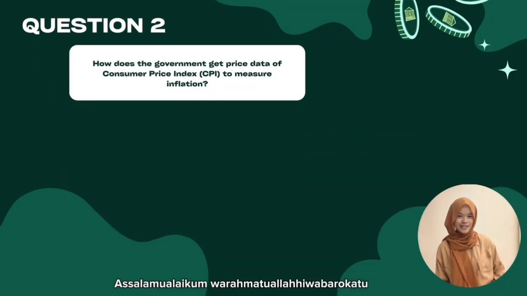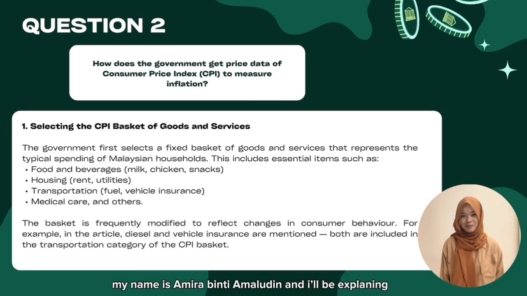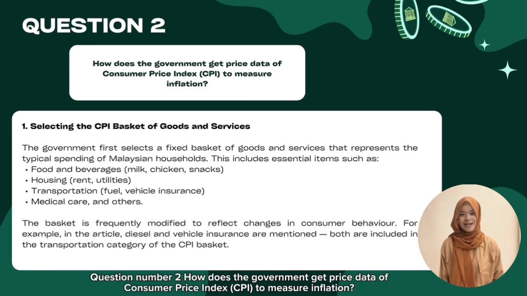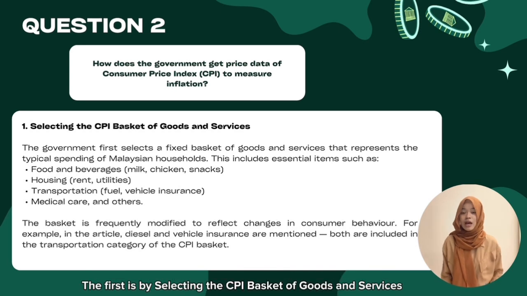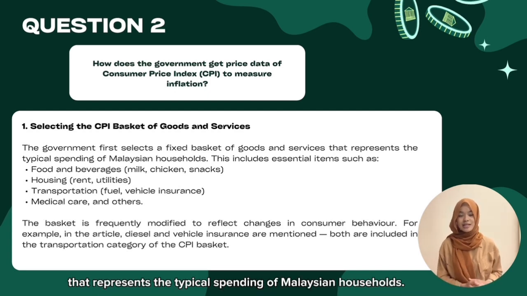Assalamualaikum warahmatullahi wabarakatuh. My name is Amira binti Amaluddin and I will be explaining question number 2. How does the government get price data of the Consumer Price Index (CPI) to measure inflation? The first one is by selecting the CPI basket of goods and services. The government first selects a fixed basket of goods and services that represent the typical spending of Malaysian households.